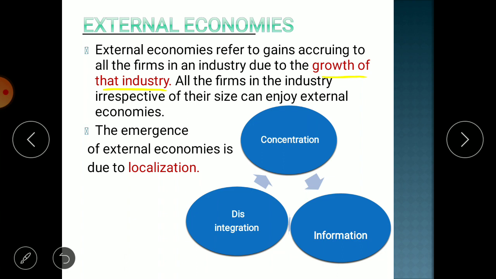Take an example. Initially when we were not having mobile phones in the Indian market, the telecommunication companies were charging the highest rates for phone calls. Nowadays incoming is free, but when the phone was newly introduced in the Indian market, even the incoming was charged at 5 rupees per minute.